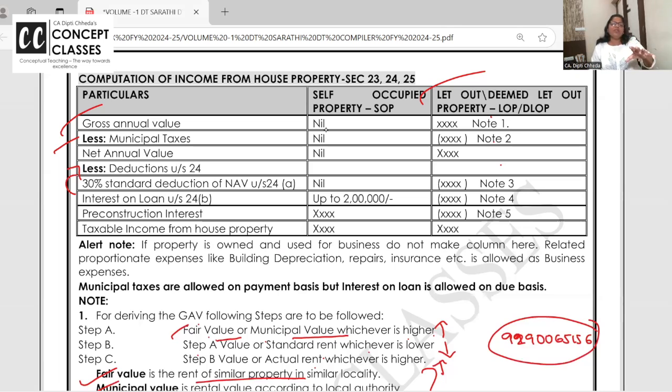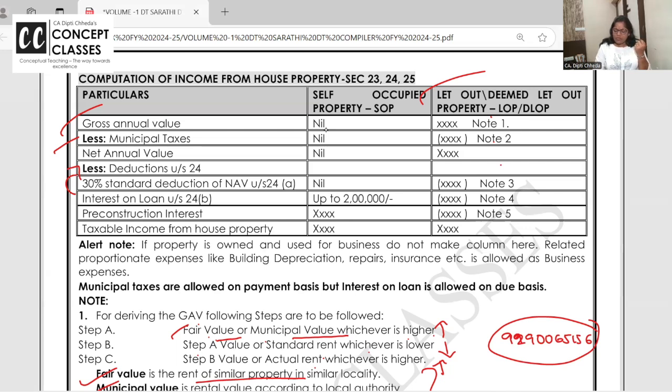When you are owner of the property, you will incur repairs, maintenance, ground rent, liftman's charges, insurance, so many things. So forget about the actual expense against your rental income. Straight 30% standard deduction you will take.